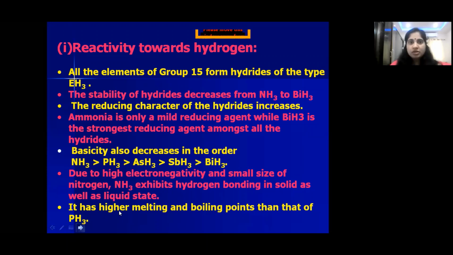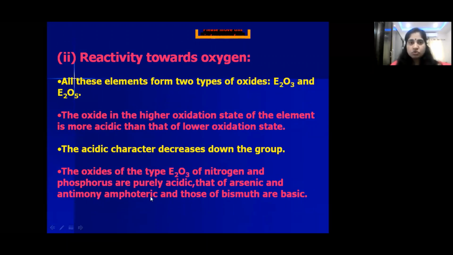Next, coming to the reactivity towards oxygen. So children, these 15 group elements, when they combine with oxygen, form two types of oxides: E2O3 and E2O5. Here E is nothing but an element of the 15 group, that may be nitrogen, phosphorus, arsenic, antimony, bismuth. In E2O3, this element has a +3 oxidation state, and in E2O5, this element has a +5 oxidation state.